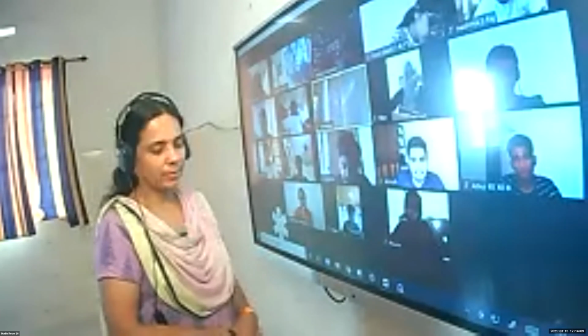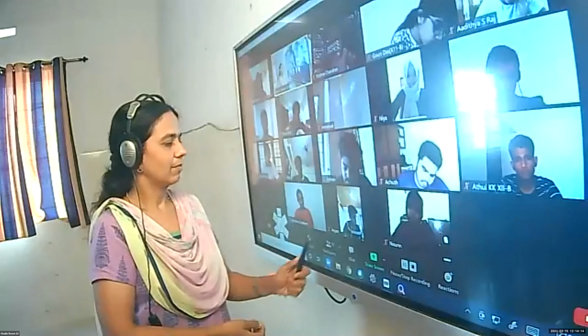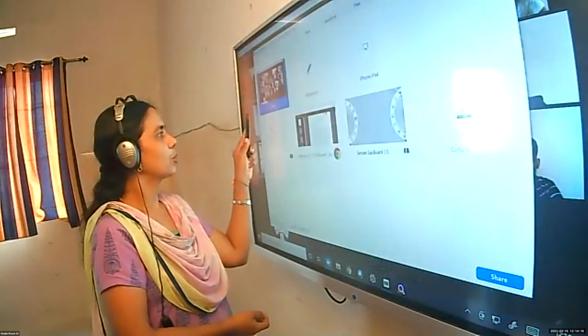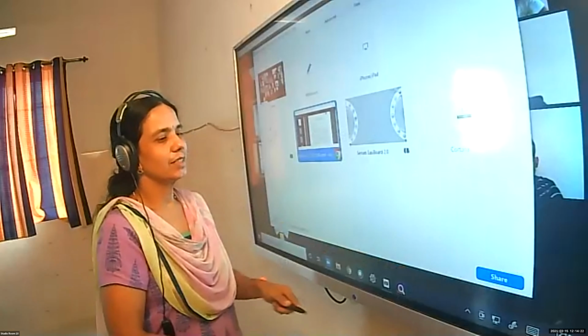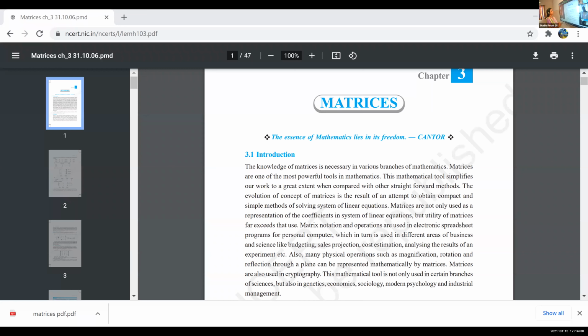Okay. Write down matrices. Matrices is an important chapter, at the same time an easy one. Its application is vast. Matrices means arranging in rows and columns. We'll be learning it in detail.